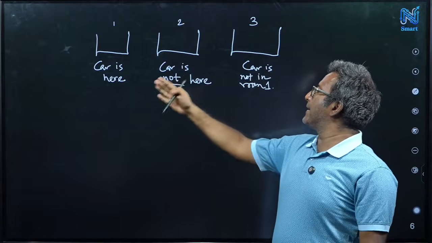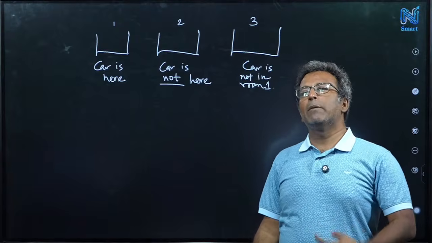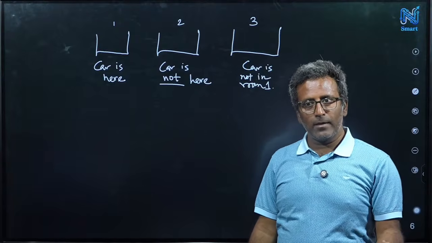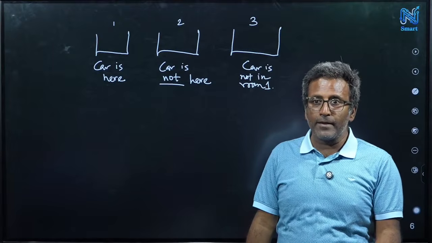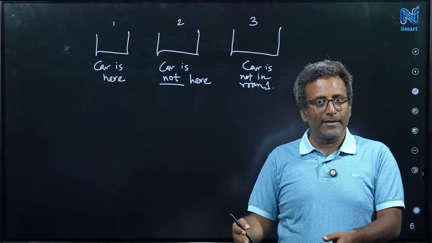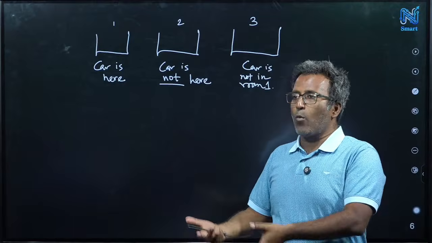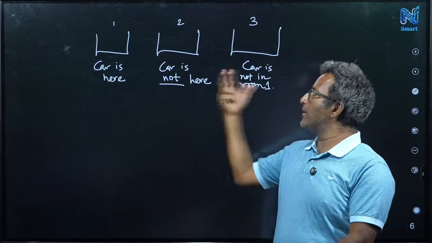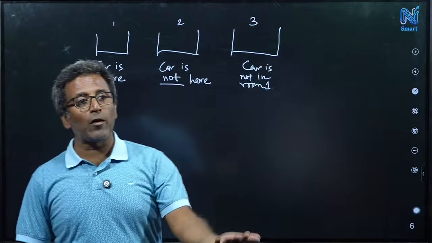Okay, here I gave some information, and with that information there can be multiple answers. Sometimes we can say that sufficient information is not given to say where exactly the car is. So maybe it could be room number 1, or it could be room number 2, and it doesn't violate the information given. Or the information might be self-contradicting,